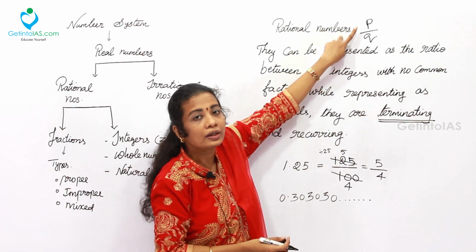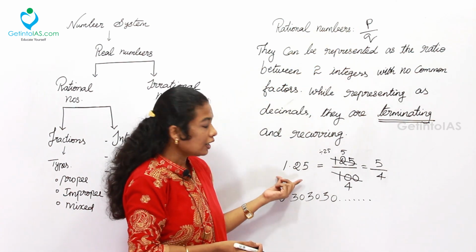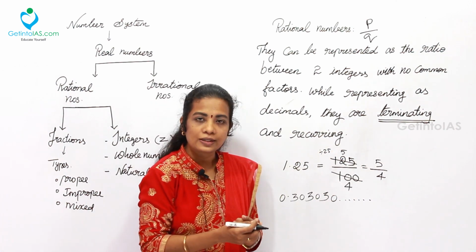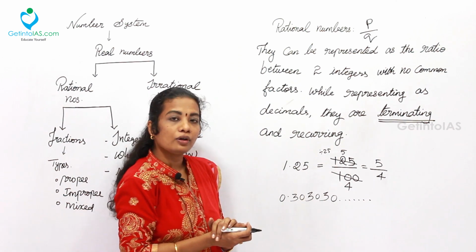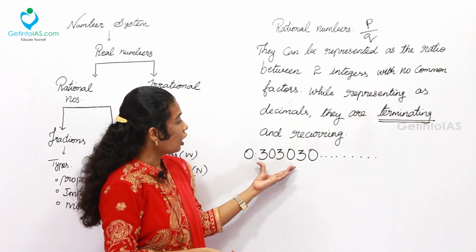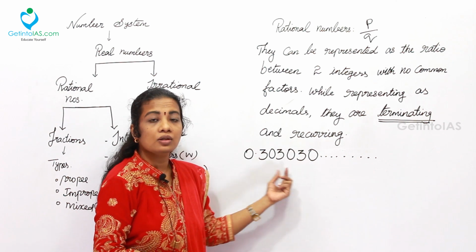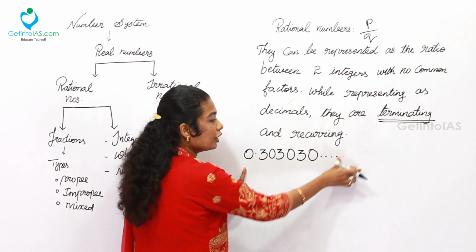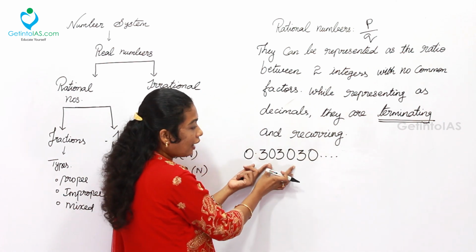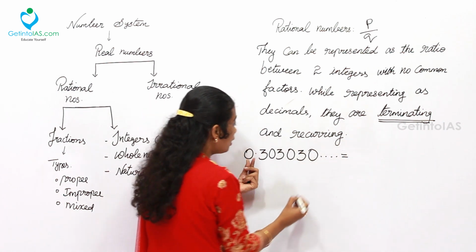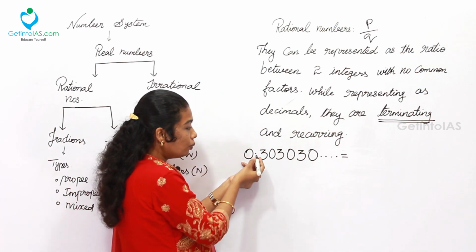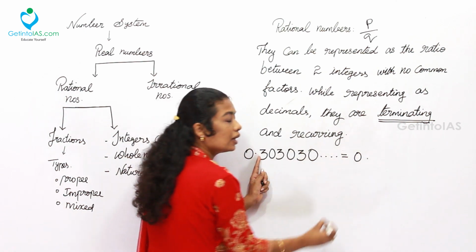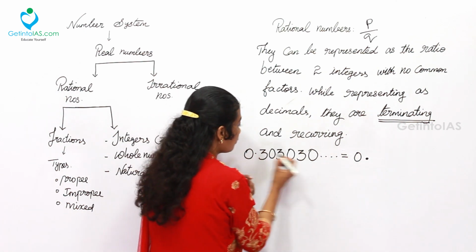P is the numerator here and Q is the denominator. Any number which can be represented in the P by Q form is simply said to be a rational number. The next thing we are going to learn is how to deal with recurring numbers, that is, repeating numbers. It can be denoted with a bar. Whenever you see repeating values after the decimal, simply write the value before the decimal, 0, then put the decimal point.